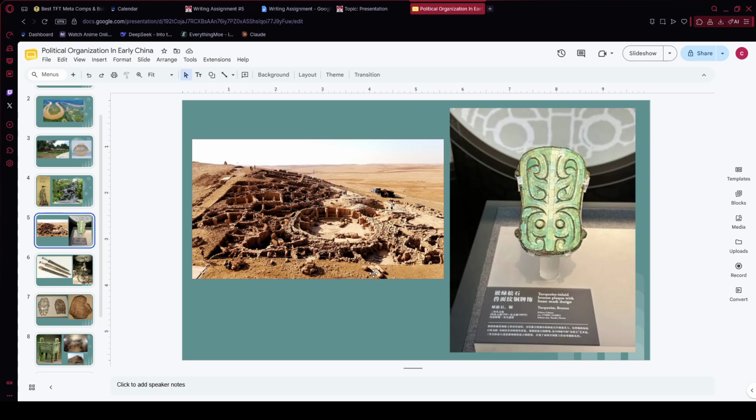What matters here, though, is that even if we can't say for certain that it was the Xia capital, the bronze casting and the social classes at Erlitou show that an organized political and social system was already developing. That tells us that even before there were written records, people in the Yellow River Valley were already building the kind of political structures that the later dynasties would build on top of.